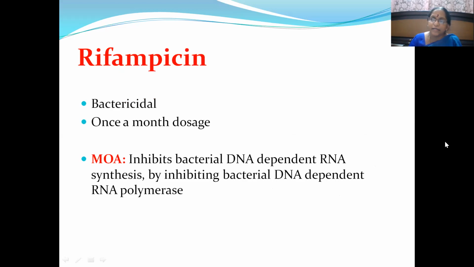Then coming to the other anti-leprotic drug, that is rifampicin. It is bactericidal, and the dose to be given is once a month dosage. Main mechanism of action of this molecule is it inhibits bacterial DNA-dependent RNA synthesis. So you can just remember, R for rifampicin, R for RNA. So it inhibits bacterial DNA-dependent RNA synthesis by inhibiting bacterial DNA-dependent RNA polymerase.